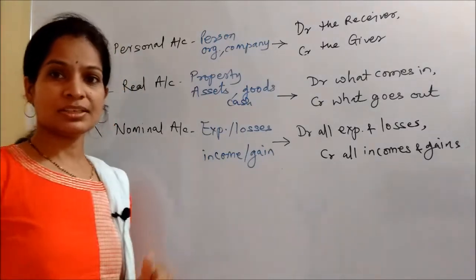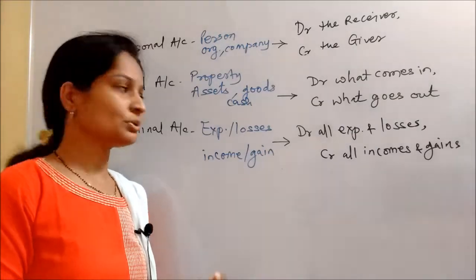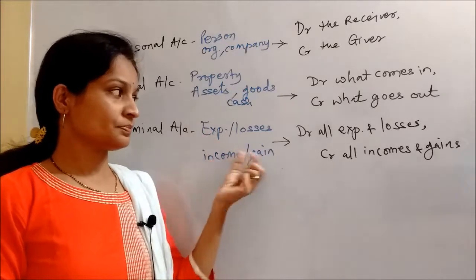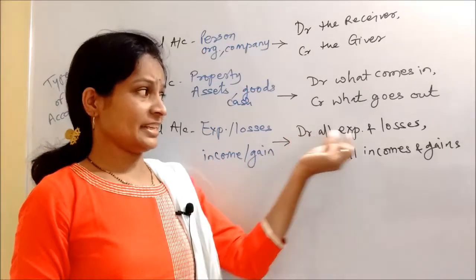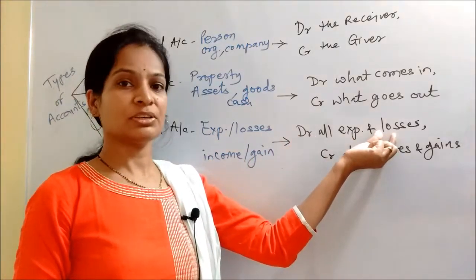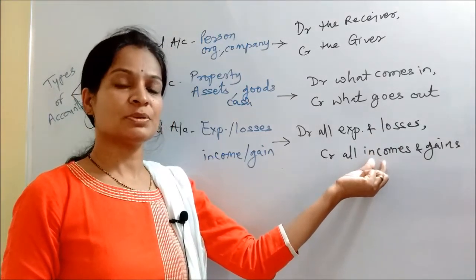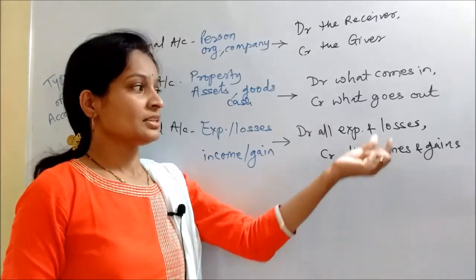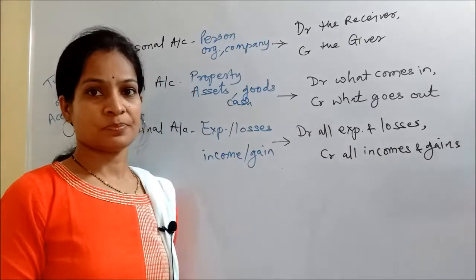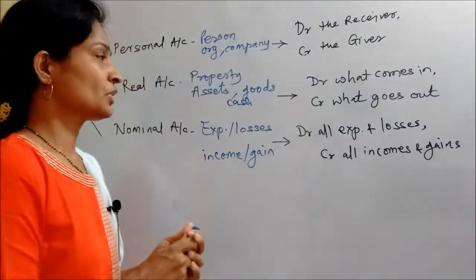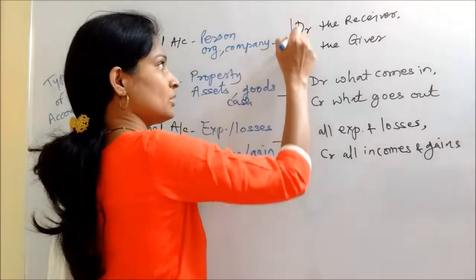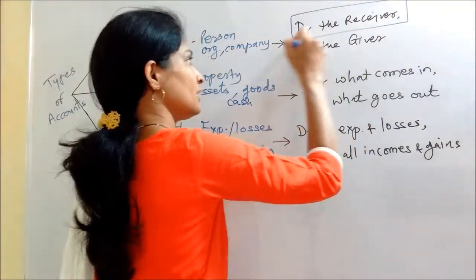Now the third type, in nominal account we are going to record any of this. So if there is any expense or loss, then we are going to debit it. And if the company has got any income or gains because of some kind of a thing, that will be credited. So if you try and understand all these rules, one common thing that you can identify.